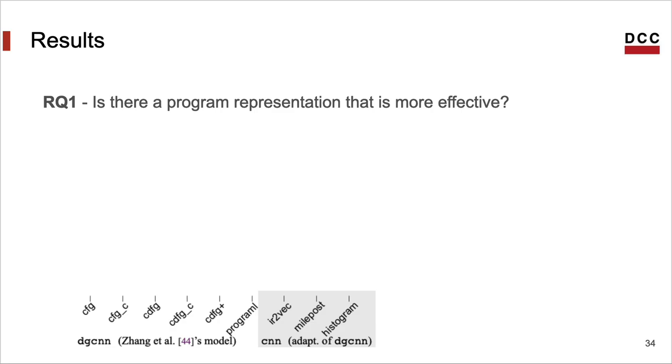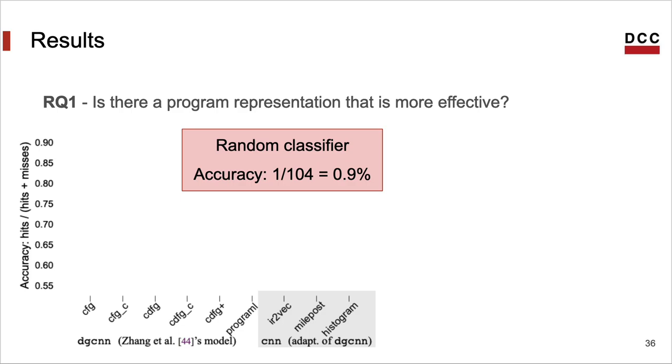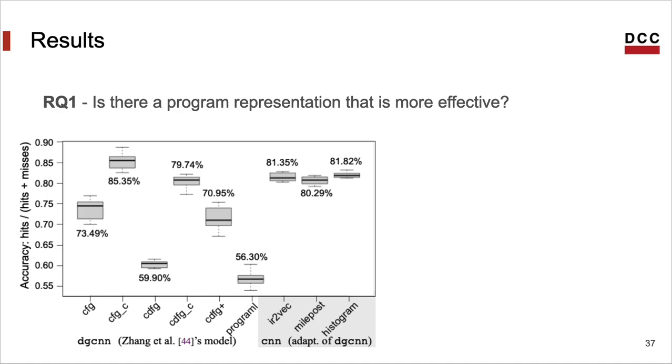For a simple comparison, we have used them with a neural network, which was published in 2018, exactly to classify programs. In fact, we have 2 versions of this network, one that receives graphs and another that receives simple vectors. And then we can measure the accuracy of each classifier. In this case, how often the classifier finds the right problem that a program solves. The expected accuracy of a random classifier would be less than 1%. But as you see, we get much more. So definitely these classifiers are not random.